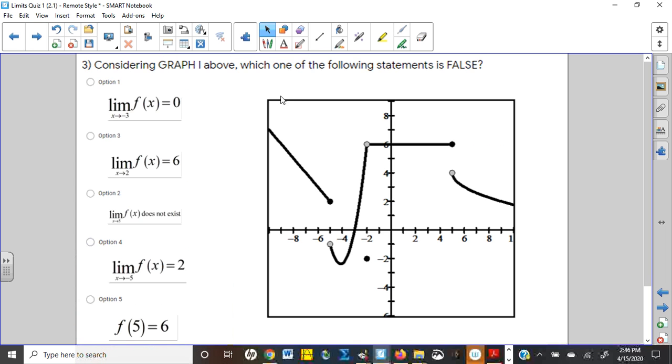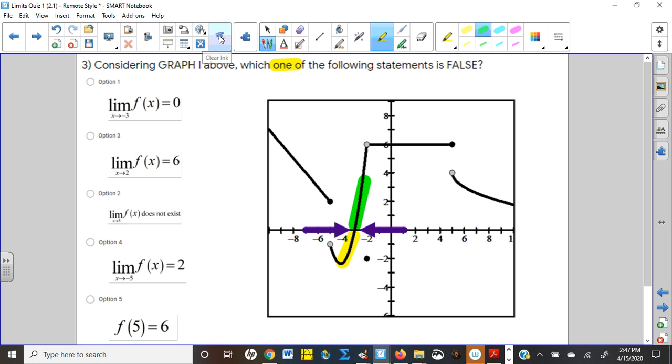Number 3, in this graph, which one of the following statements is false? So this time it's not a multiple select. There's only one false statement, so we have to go find it, right? Let's bring our arrows down and start checking them off. So -3, so we're approaching -3. This is the one I tried to approach back on problem 1, but I should have been approaching -2. And it does look like this time we are approaching the x-axis from both the left and the right, and the limit is equal to a value of 0. So that one seems to be true.